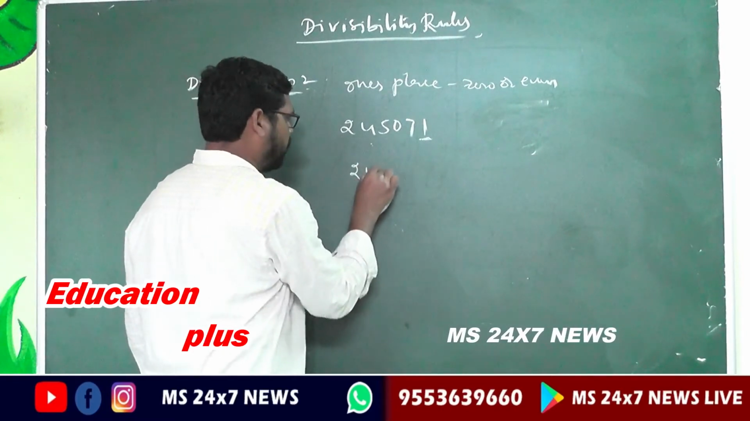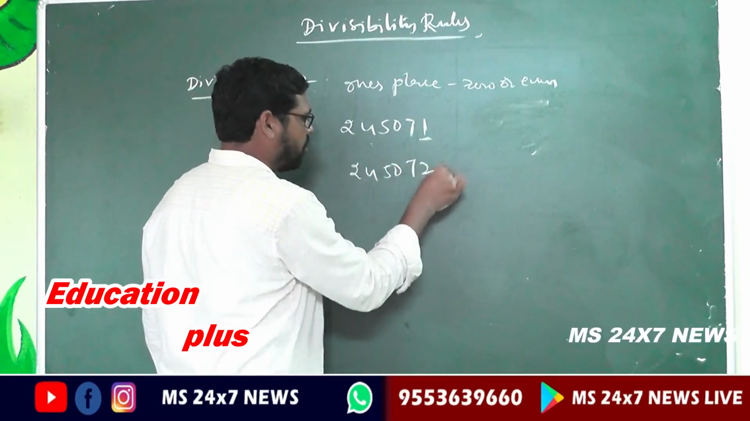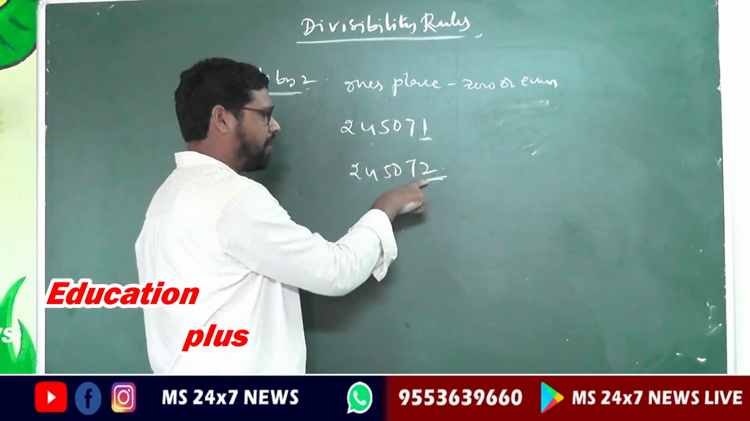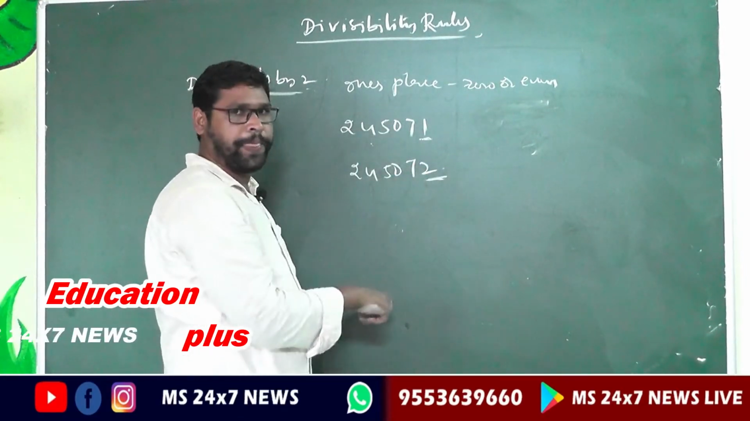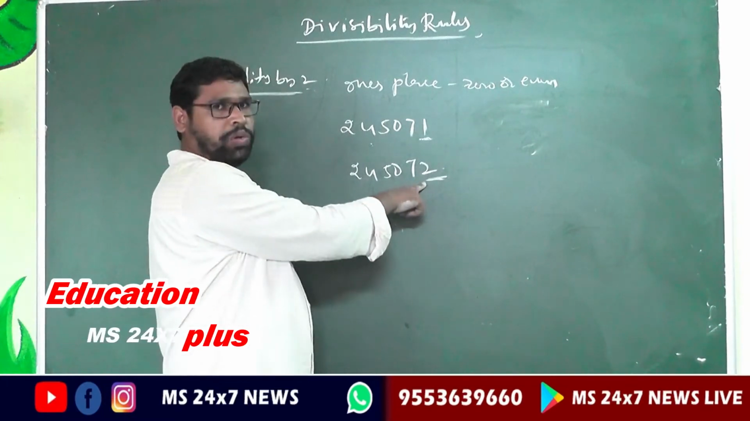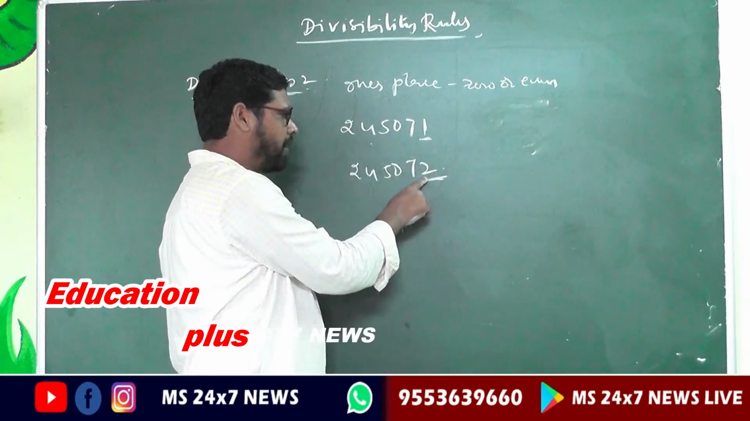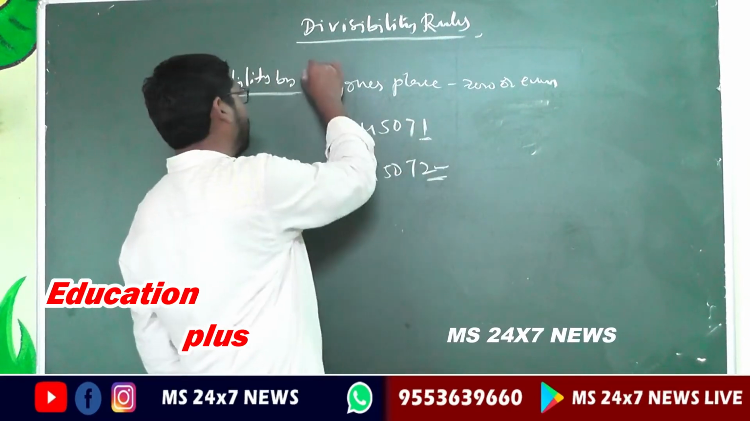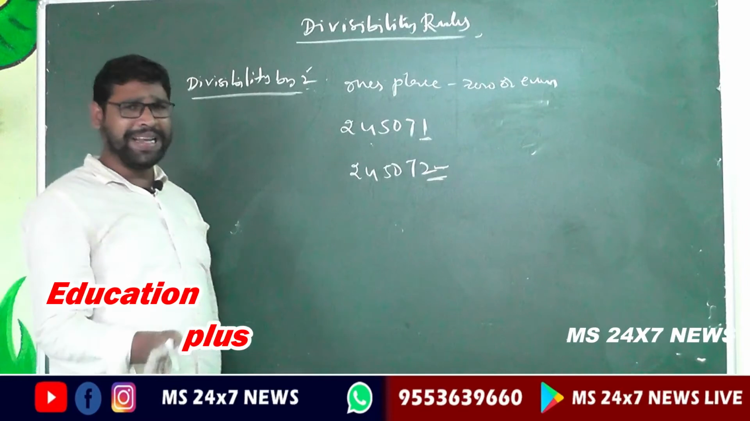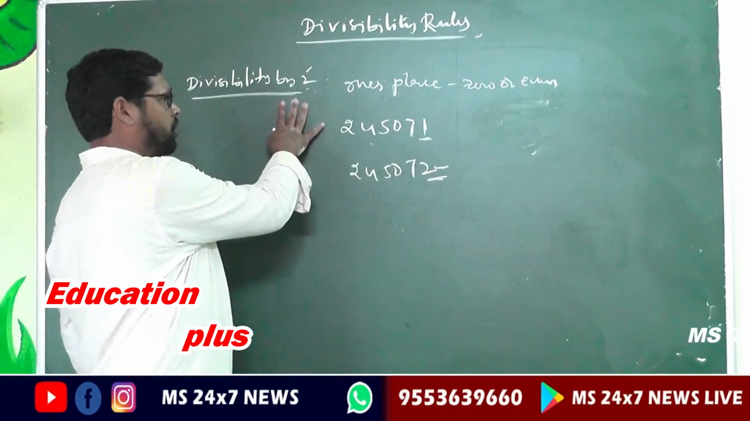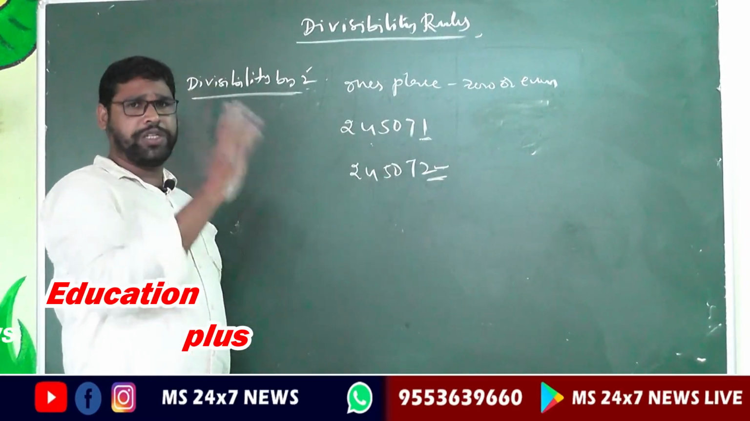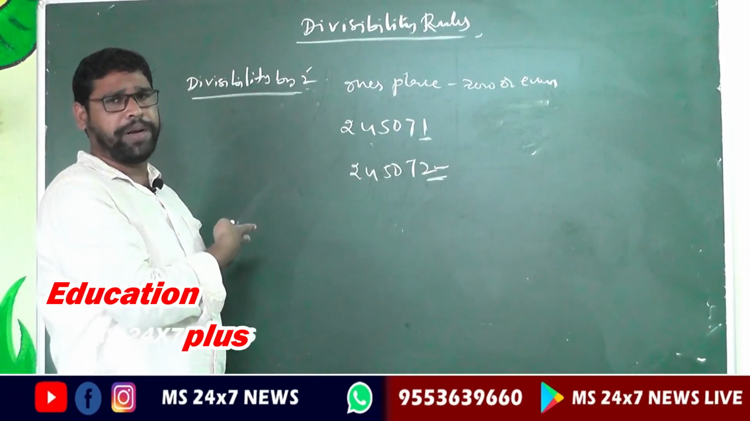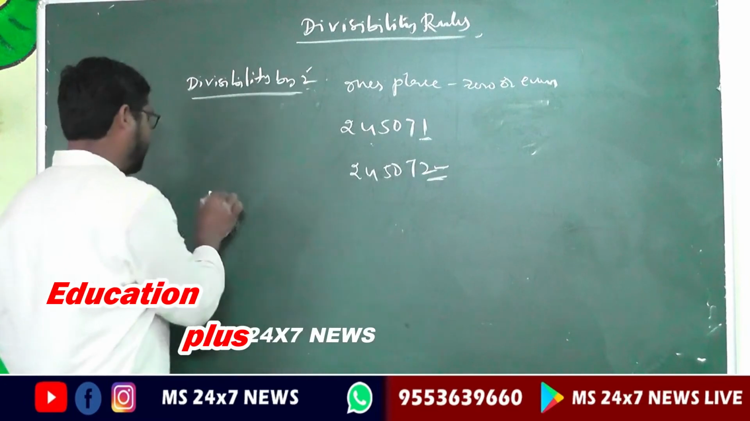For example 245072. Is it divisible by 2? Yes, it is divisible by 2. Here the ones place value is an even number. Ones place is 2. Whenever you observe the ones place is 0 or any even number, that number is divisible by 2. Clearly say that a number is divisible by 2 if the ones place is 0 or even number, then the number is divisible by 2. So what is divisible by 3?